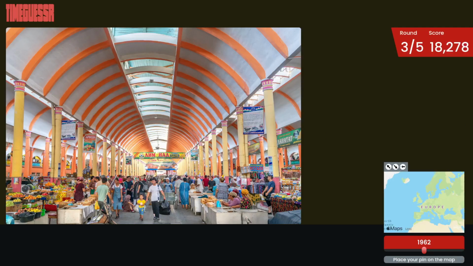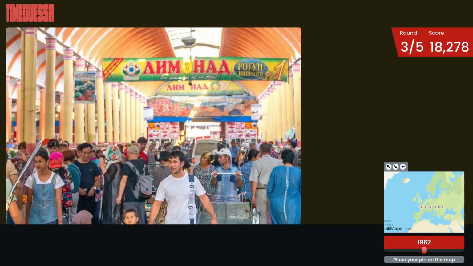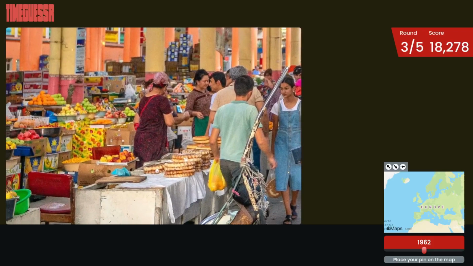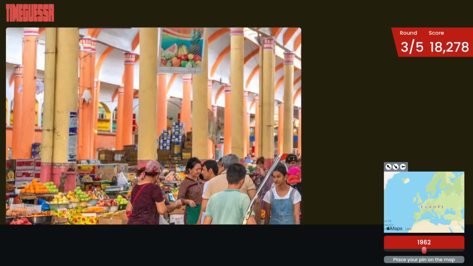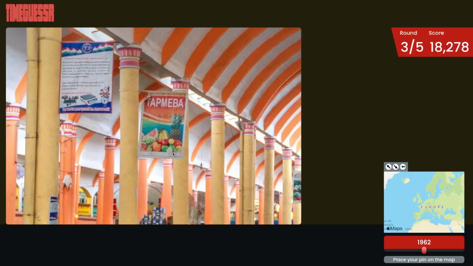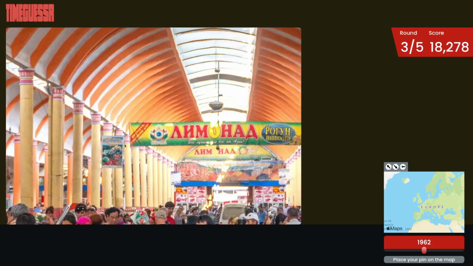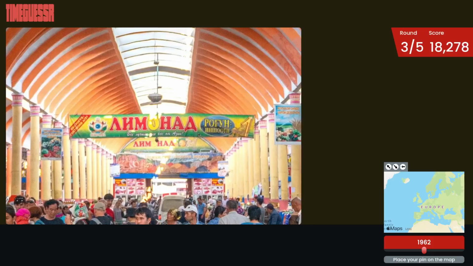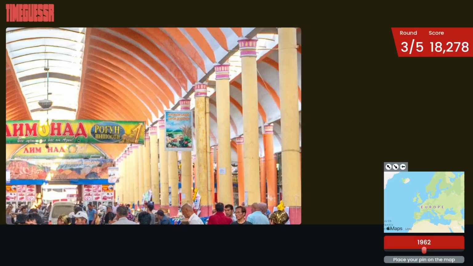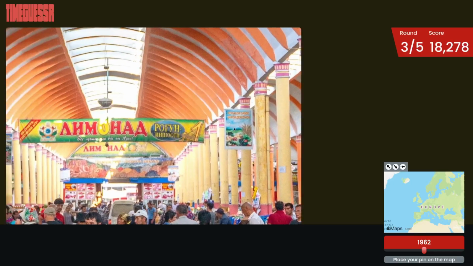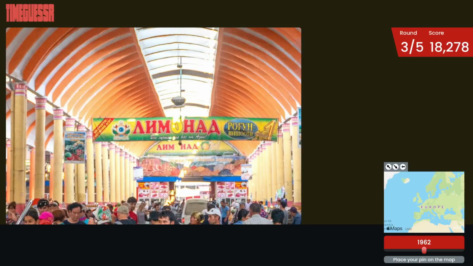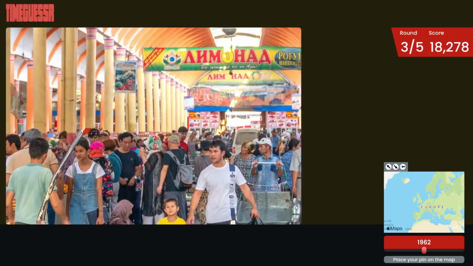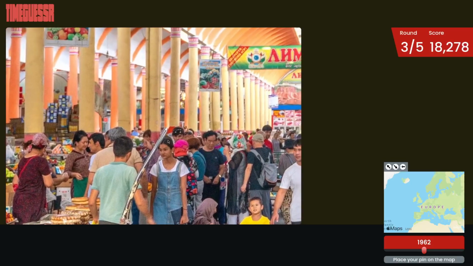Is this Vietnam? I'm not sure. Ooh. Oh, that's a lot of fruit. This is what made me think it was Vietnam, but I'm not the best at a language. Because I see Cyrillic, which makes me think that's not Vietnam. But I also see other things that make me think that maybe. It's a little confusing.